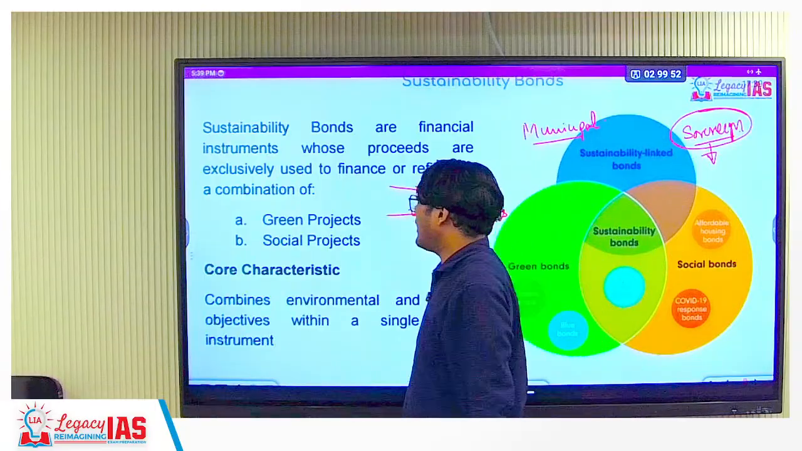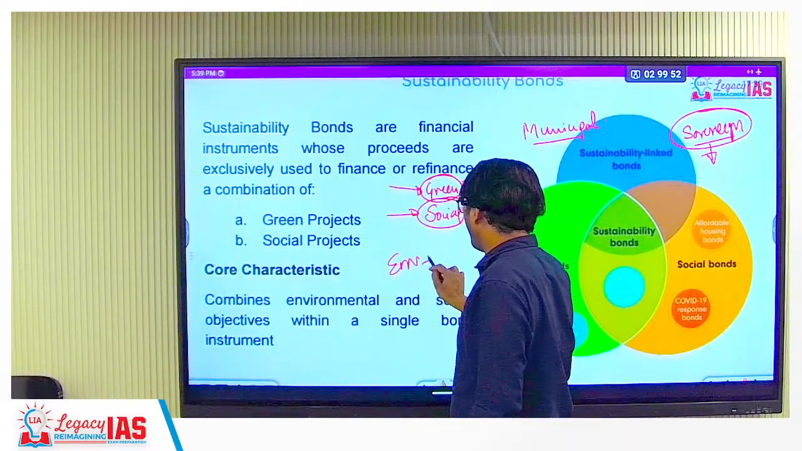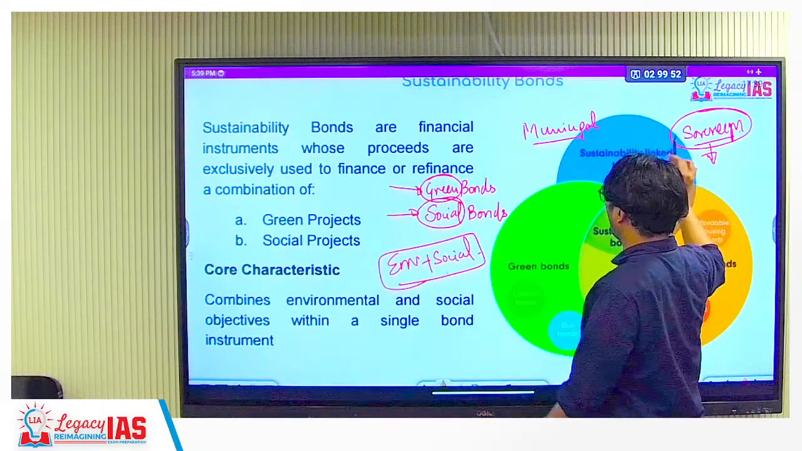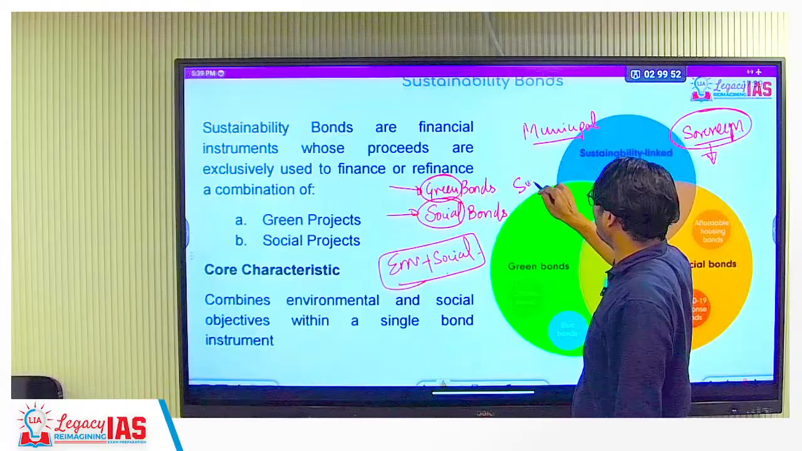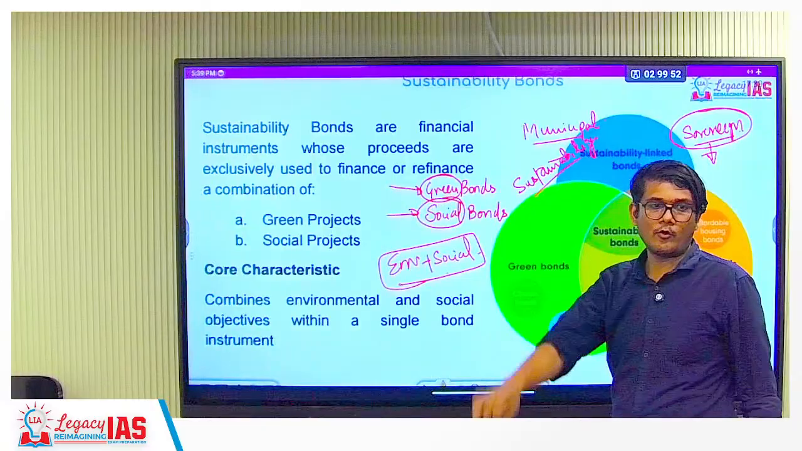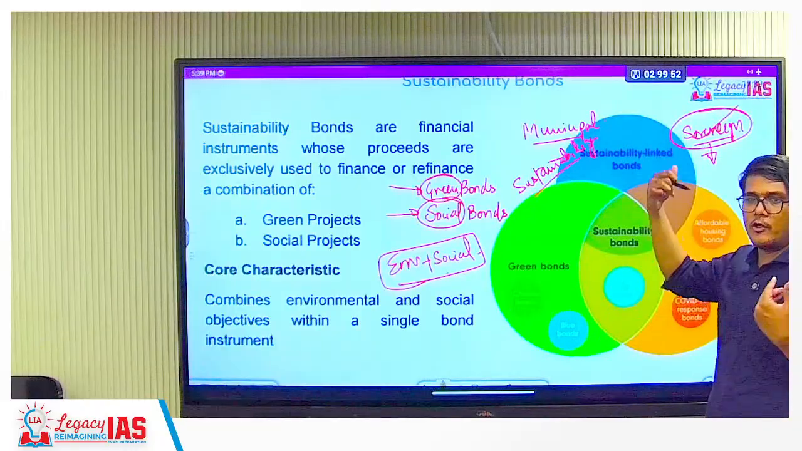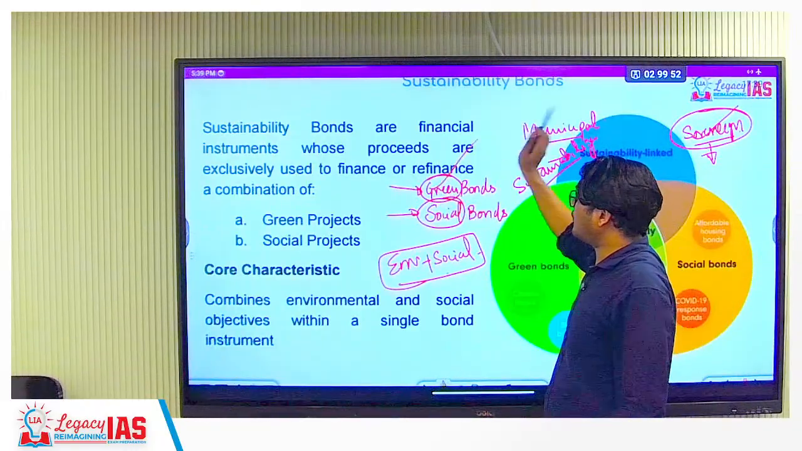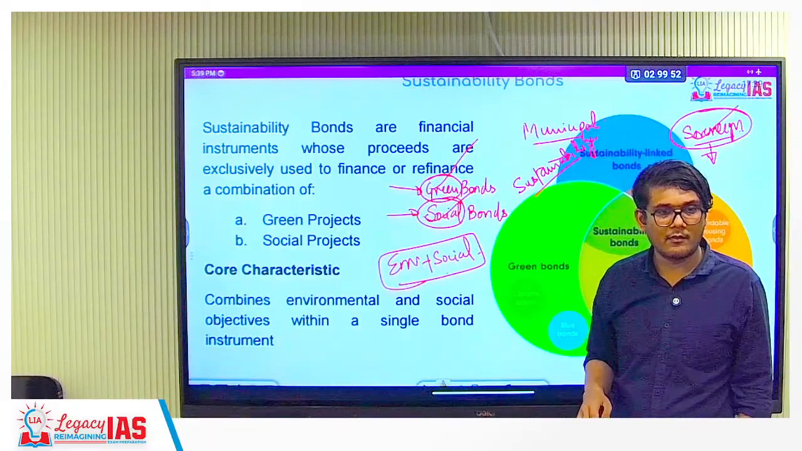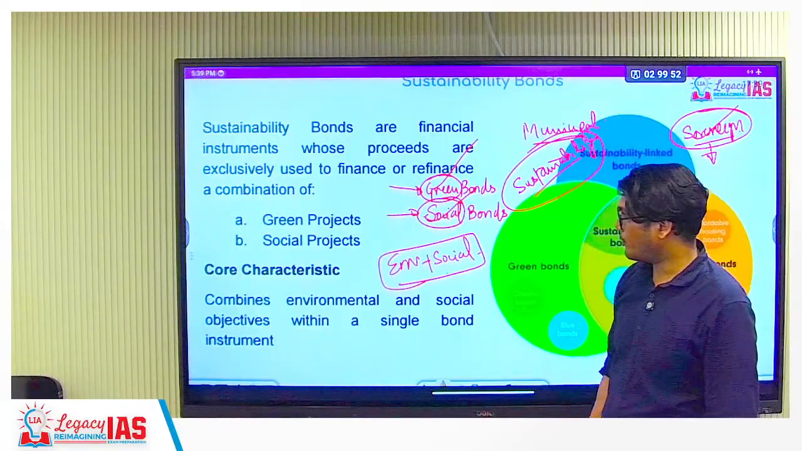So the question is, a bond whose proceeds go for environment as well as social projects, that bond is known as what? Sovereign bond, green bond, social bond, or sustainability bond? Sustainability bond. Even if you don't know, how do you get the answer? Sovereign bond is by the government no matter where it is invested. Green bond is for environmental projects only. Social bond is for societal projects only. What is remaining? Nothing but the truth, that is sustainability bond. That was the UPSC question.